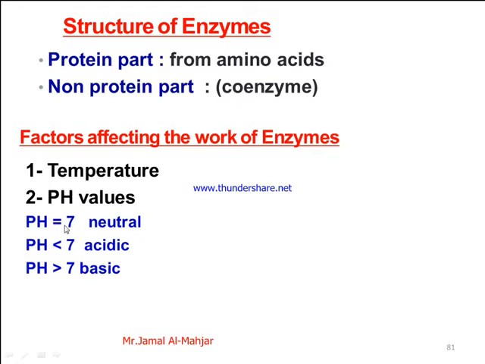If pH equals 7, it is neutral; pH less than 7 is acidic; pH more than 7 is basic. So according to this medium, we have different enzymes. Some of them work in neutral medium, some of them react in acidic medium, and some of them in basic medium.